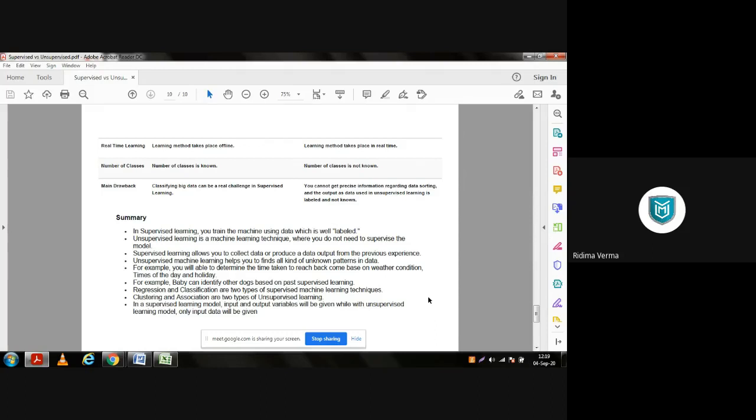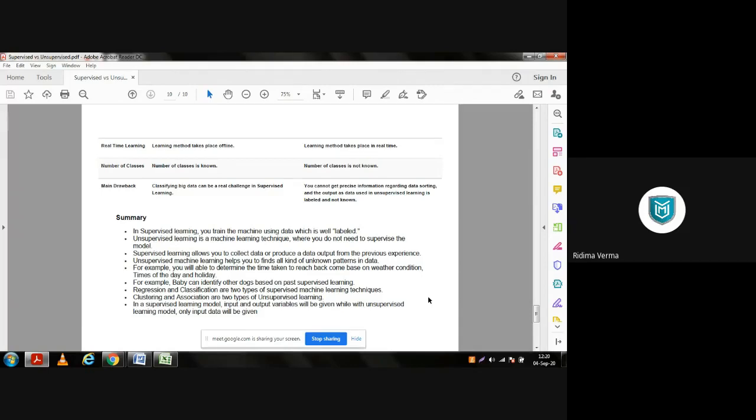Now, let me read out these points about what we have discussed in this document. It says, in supervised learning, you train the machine using data which is labeled. Unsupervised learning is a machine learning technique where you do not need to supervise the model. Supervised learning allows you to collect data or produce a data output from the previous experience.